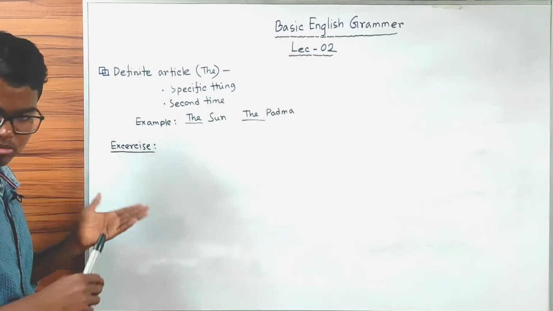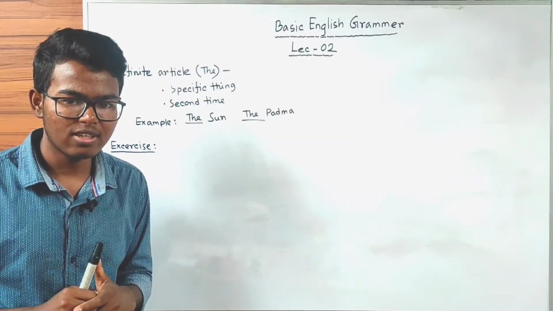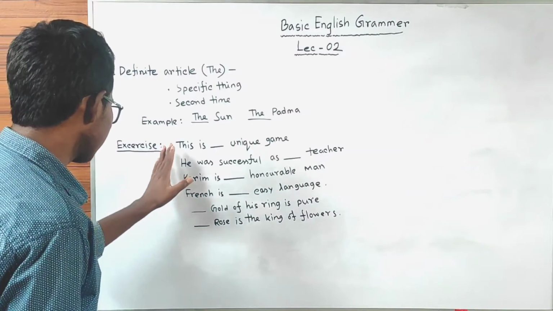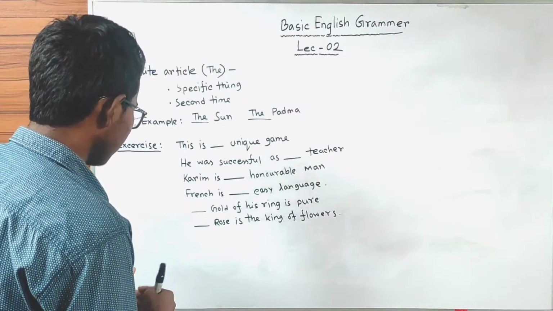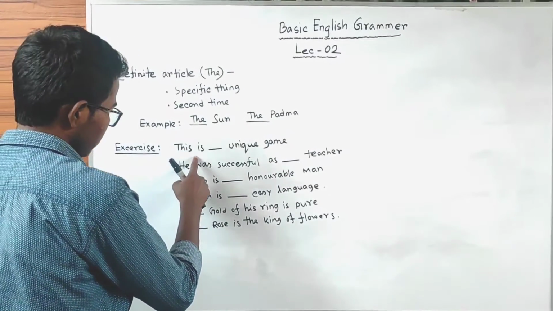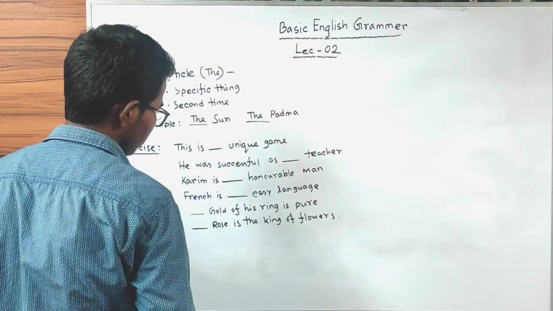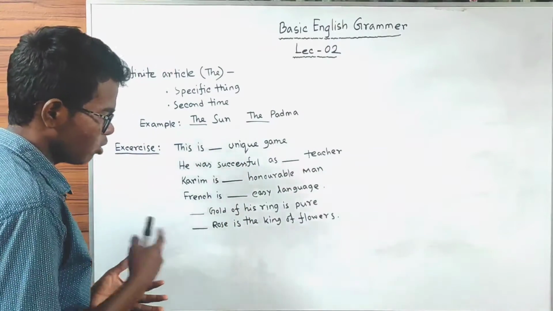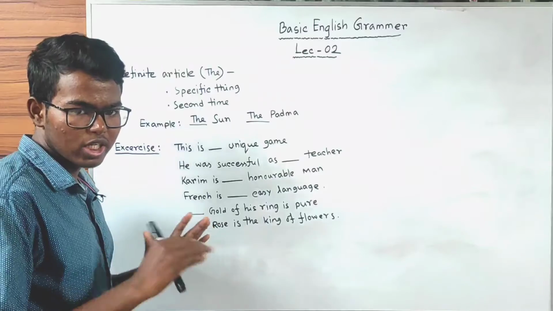Now we'll do some exercises to test ourselves. Here some exercises are given. Let's try to solve them. At first we have: this is dash unique game. We have u in front and it sounds like u. Unique, it sounds like u.